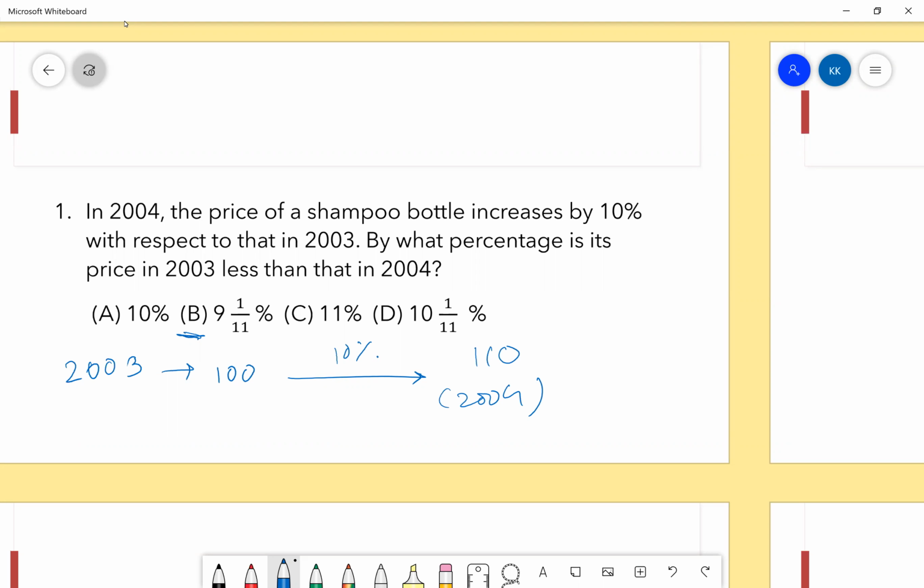Now, by what percentage is its price in 2003 less than that in 2004? That means the reference is 2004. So what you have to do is 2004 ka price minus 2003 ka price, and what is the base? 2004 ka price. Now what is this? It's 10 by 110.